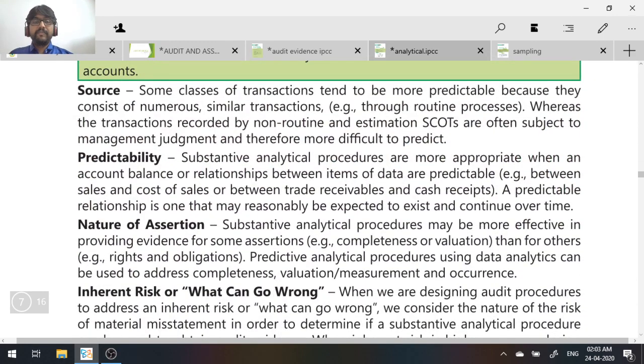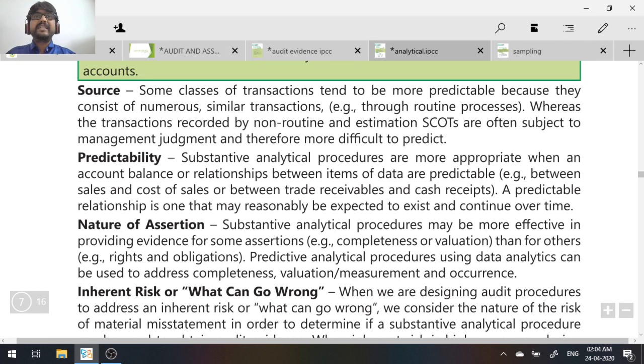Then you have source. They're saying when the transactions are from a source which is routine, which happens normally, not an unusual transaction but a usual transaction, analytical procedures are more helpful there, because usual transactions will occur every year, so comparison can be done. But in case of an unusual transaction, it is not easy. It is not easy because it doesn't happen every year, so comparison is not easy to understand.